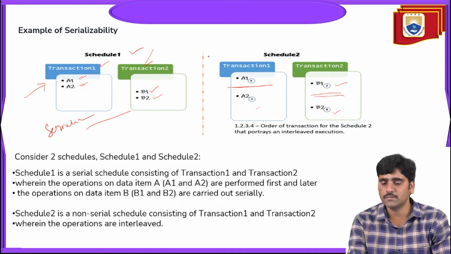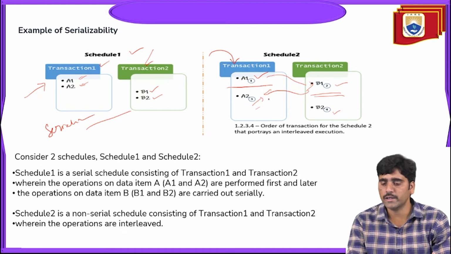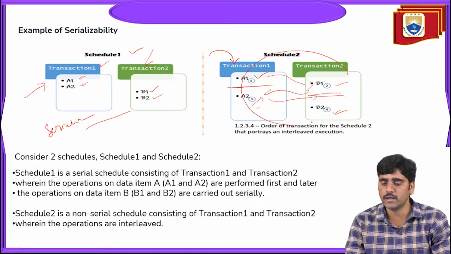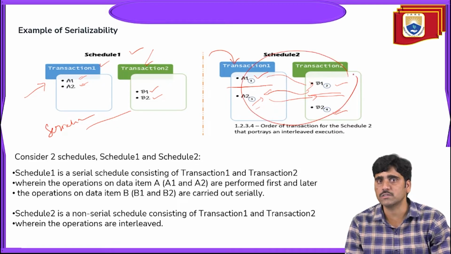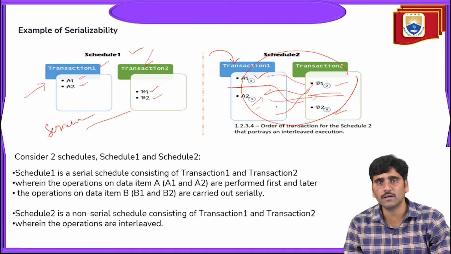Non-serial means transaction 1 is going to be executed for the A1 process. After that, transaction 2 is going to be executed, and again it maintains some interleaved space. Transaction 1's third process is going to be executed, and again it takes some interleaved space. After that, transaction 2's fourth process is going to be executed. So from this diagram, the non-serial schedules are scheduled, or transactions are executed, at an interleaved point of time.